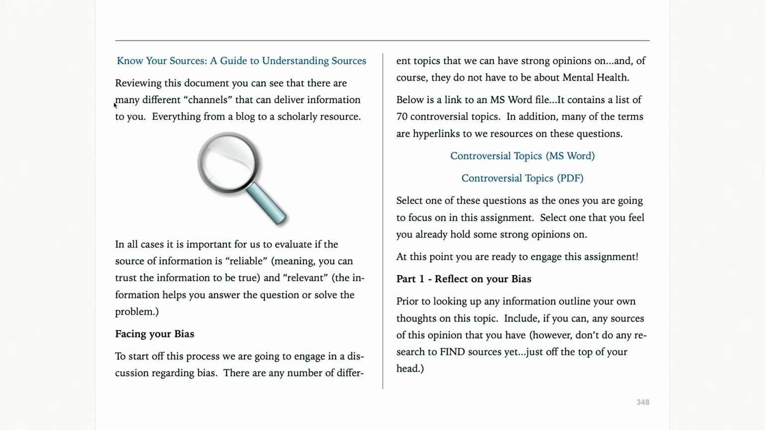As we make our way through this assignment, you'll see that the first step is to reflect on your bias. We can see that right down here. Reflect on your bias. Deeply think about how you already think about this topic.